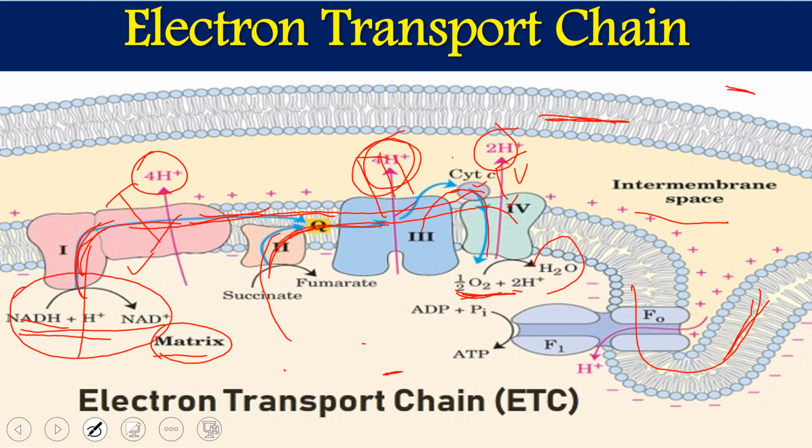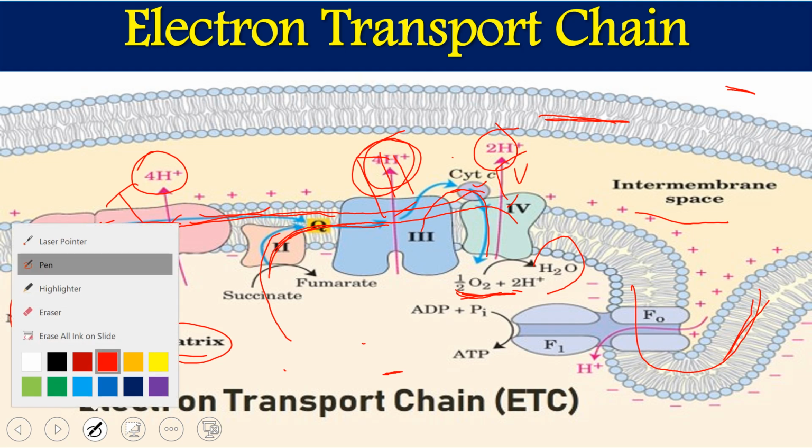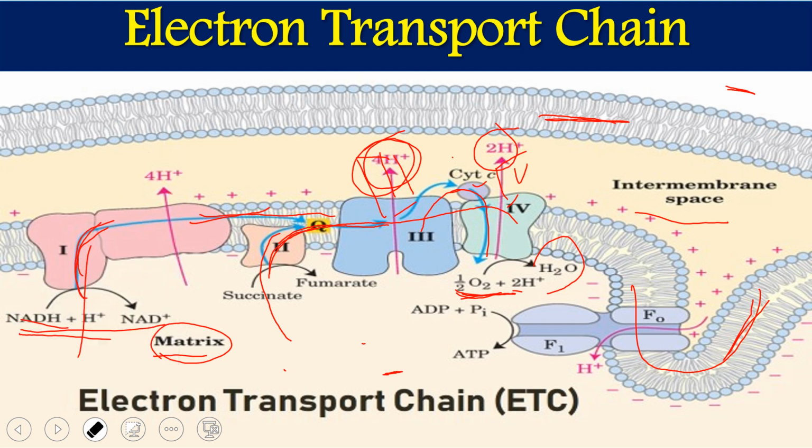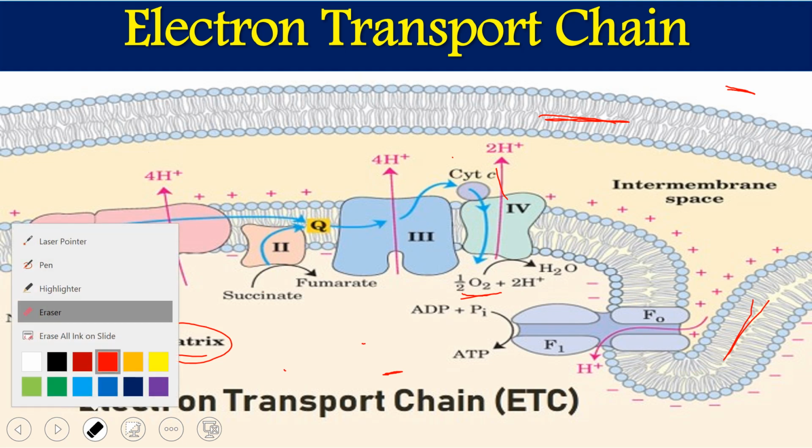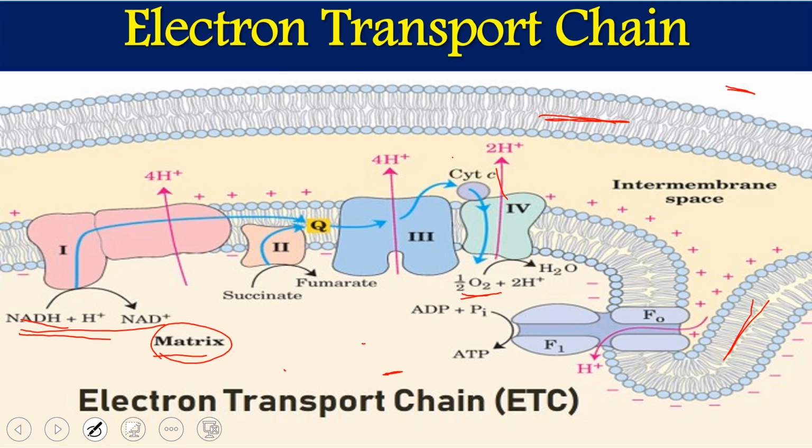Because of these proton transports from the matrix to the intermembrane space, a proton gradient has been created. More protons accumulate in the intermembrane space, and fewer protons remain in the matrix.